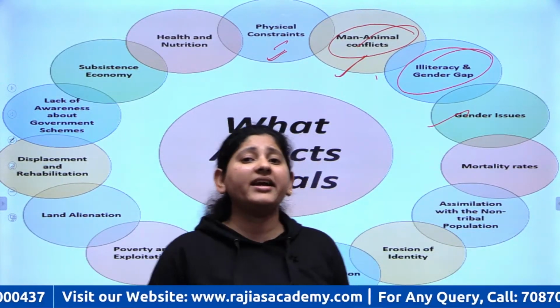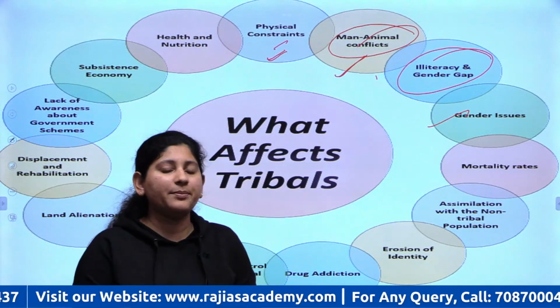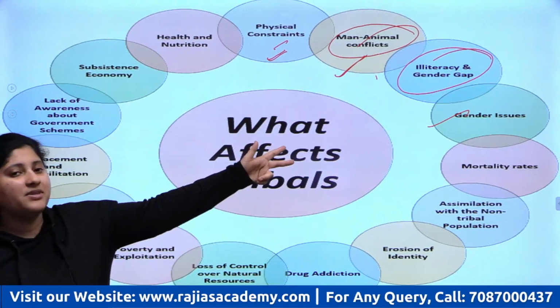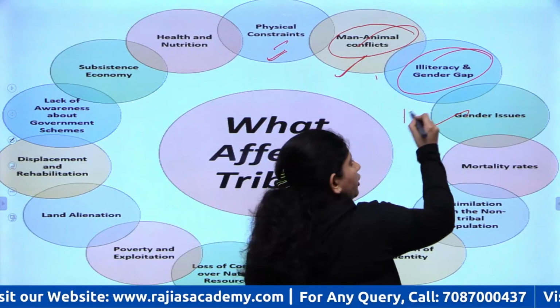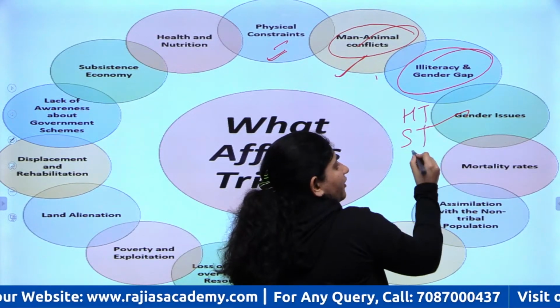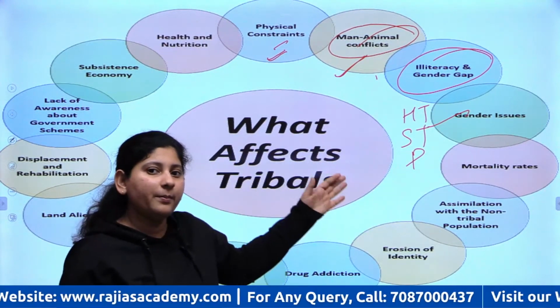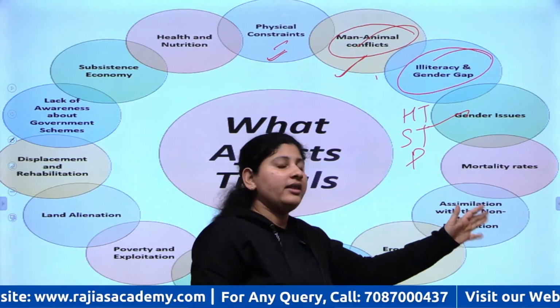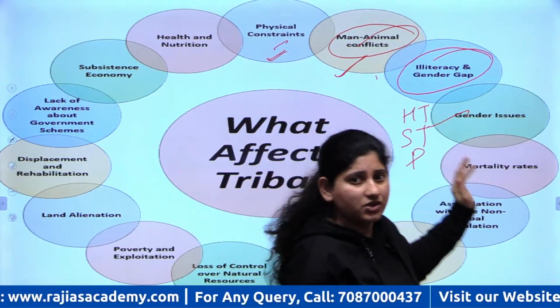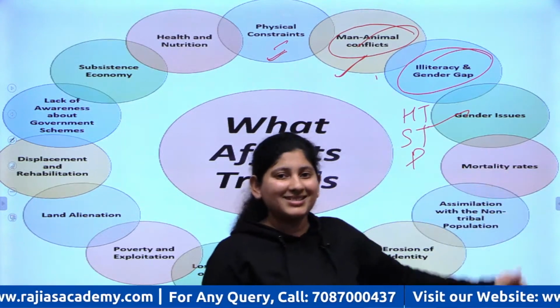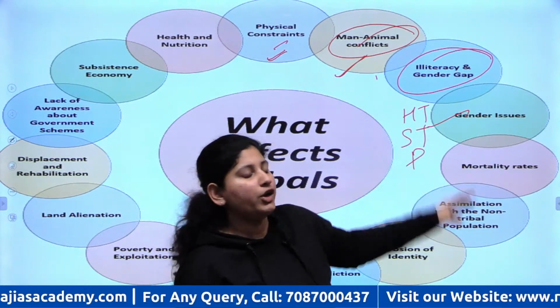Then there are gender issues. Because women are illiterate, the same problem as with beggars comes here. They are involved in either human trafficking, sex trafficking, or prostitution. They don't want to, but just to sustain themselves, they are pushed to do it.